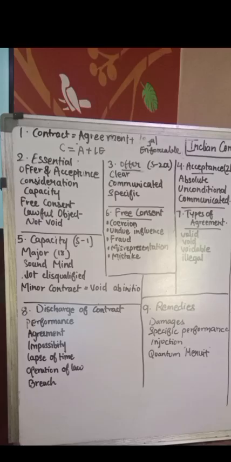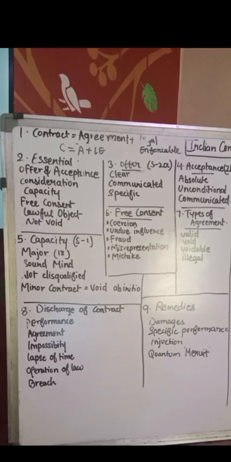Then fifth comes mistake. Then it is not a free consent. The contract becomes voidable at the option of the aggrieved party. Clear? Now, lawful object and lawful consideration. The purpose of a contract must be legal. Agreements for illegal activities like smuggling, bribes, or immoral activity are void.